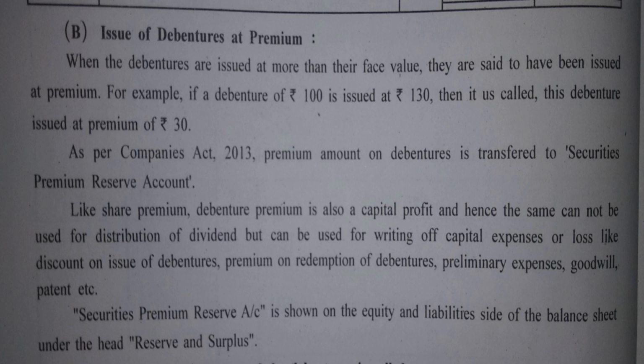This can be asked as a VSQ, a very important short question. So please put a tick mark over this and don't forget to revise all the important points for theory.